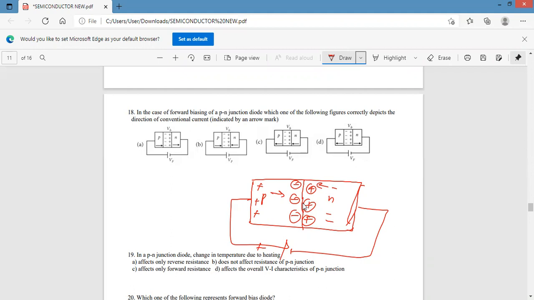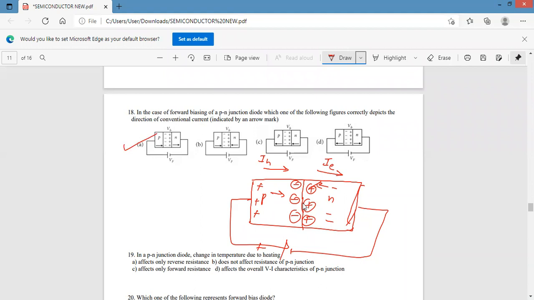As a result, hole current will be set up in the direction of flow of holes, that is IH. And in the N region, as the electrons are moving towards the junction, electron current will always be opposite to the direction of flow of electrons. Therefore, IE, the current due to the electrons, will be set up in the direction of the hole current. Therefore, in both cases, the hole current and electron current are in the same direction. Therefore, option A is the correct answer.